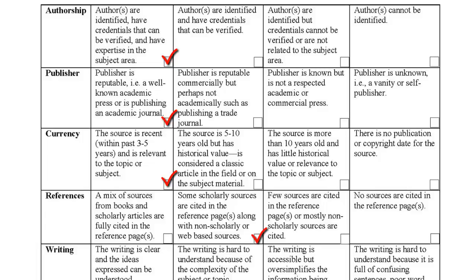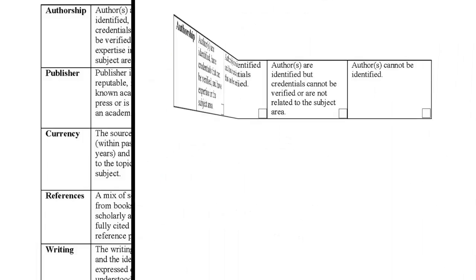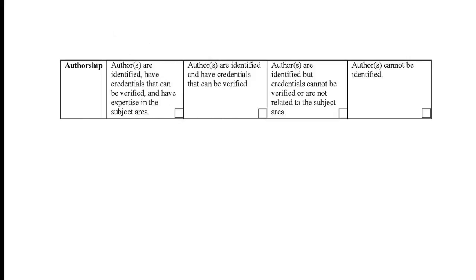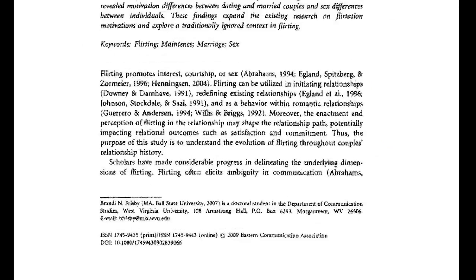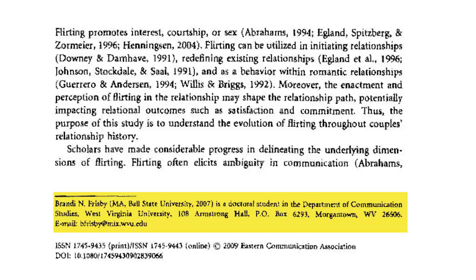category. It is okay if you feel an article is between 2 of the choices. Your selections will serve as guides when you write the assessment part of the annotation paragraph. Authorship. The person reading your annotation will want to know whether the authors are experts or otherwise qualified to write on the topic of the article. It is also important to identify cases where the authors cannot be verified as experts or cannot be identified at all. Academic articles and books tend to identify when the author is affiliated with a university or college.